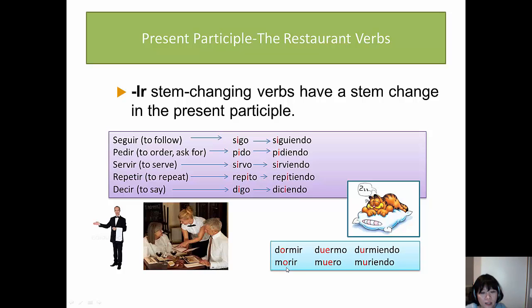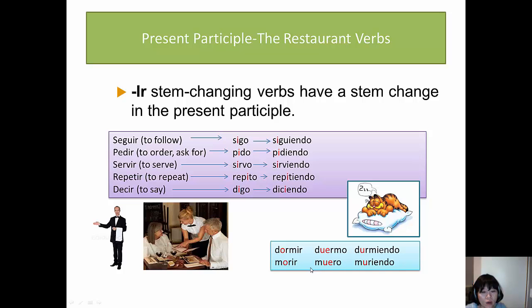Okay? And same for morir. This is a new verb, but I'm just using it as an illustration. Morir is an IR verb, and let me tell you that this is also a stem changing verb. That's why we say muero or me muero. When you turn morir into its present participle form, you keep the U in the stem and say muriendo.